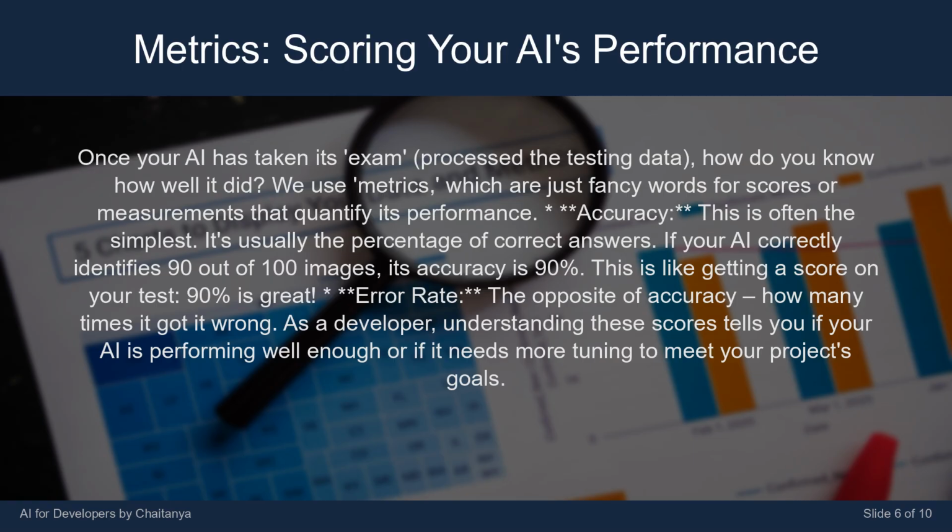This is like getting a score on your test. 90% is great. Error rate, the opposite of accuracy, how many times it got it wrong. As a developer, understanding these scores tells you if your AI is performing well enough or if it needs more tuning to meet your project's goals.